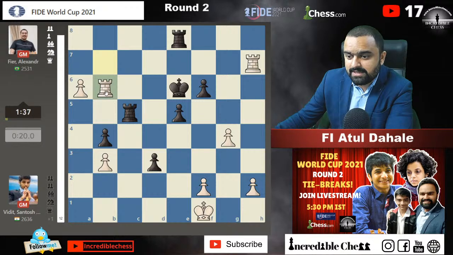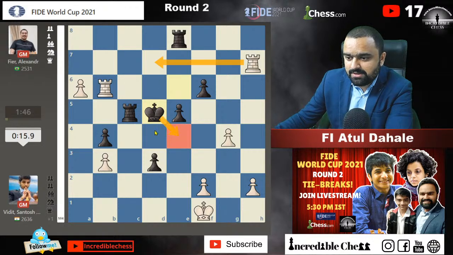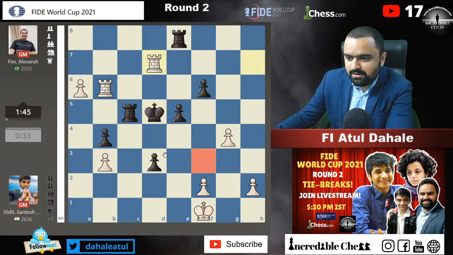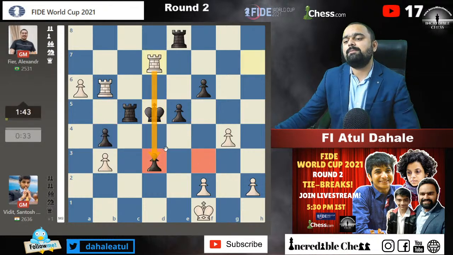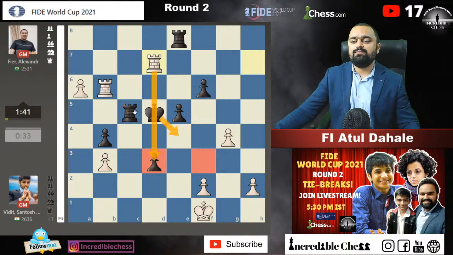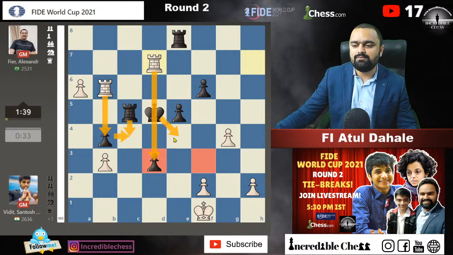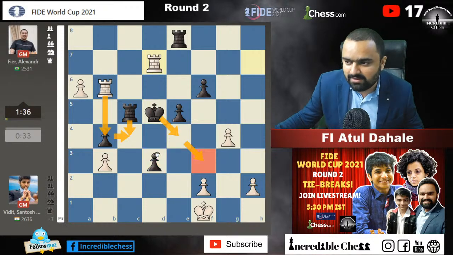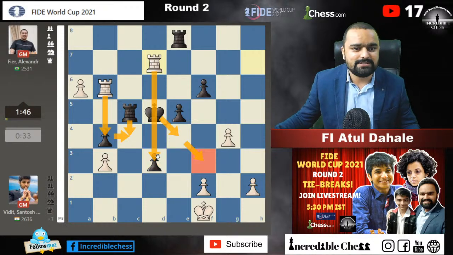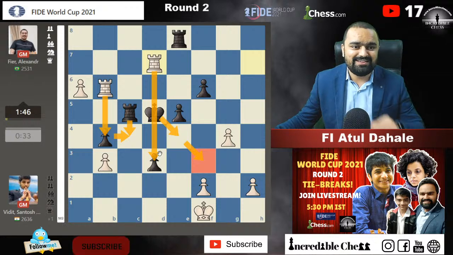Okay, the pawn is there. The check comes here. King will go to this square. This is the only square for the king. And then rook d7 check. King will come here. Then we have this check. King will go to f3 square and rook d3. Oh my god, it's a mate. It's mate in 4, guys. King e4, rook b4, rook c4, rook c4, king f3 and rook d3 check and mate. Vidit has won his game, guys.